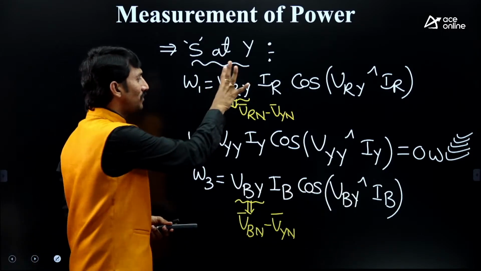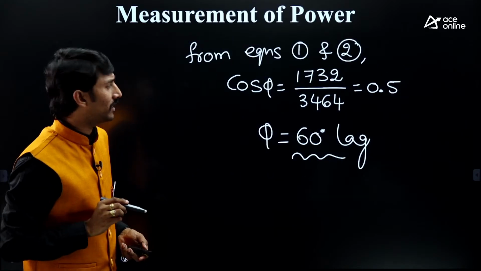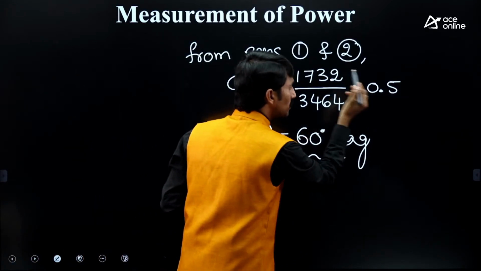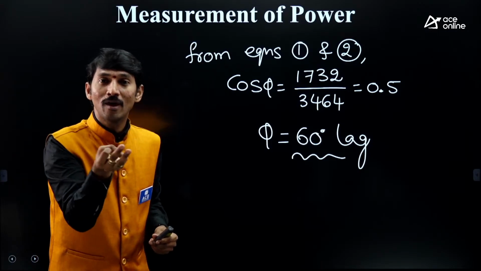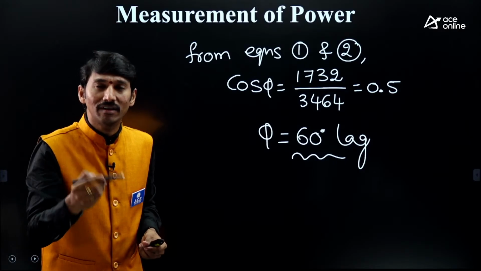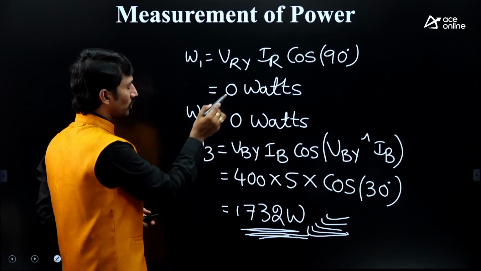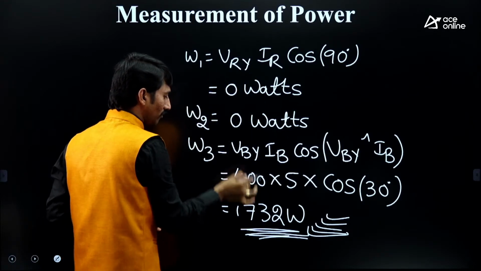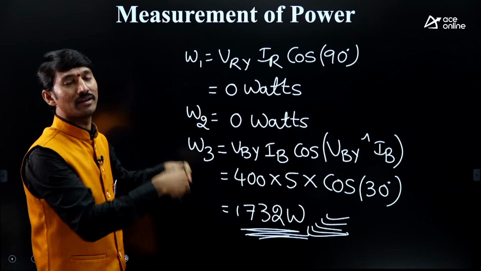And if the 2 wattmeter method is there, what can we say, sir, power factor is 0.5. In the 2 wattmeter method, power factor is 0.5, one of the 2 wattmeter readings is 0. In that way, straight away, you can answer that out of 2 wattmeter readings, one will be 0, one will be another value. In that way, logically, you can go ahead.